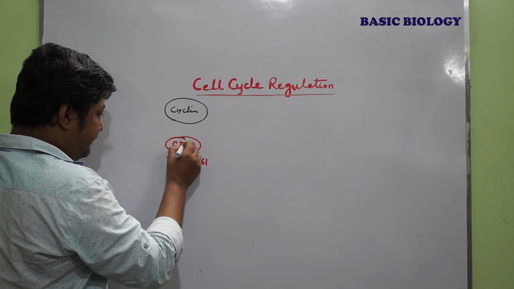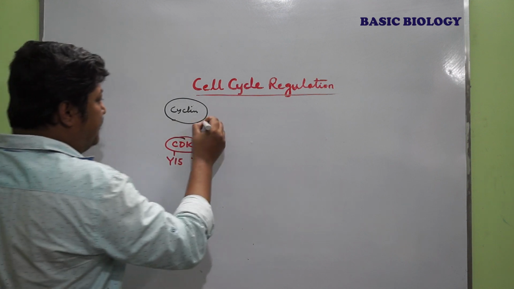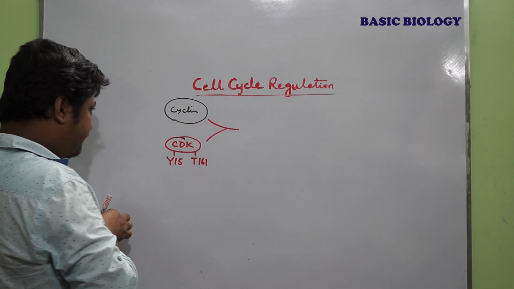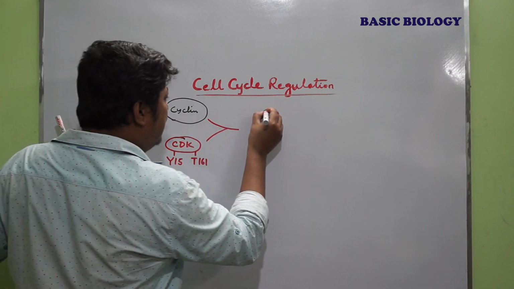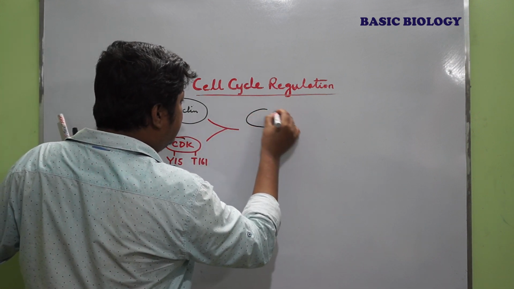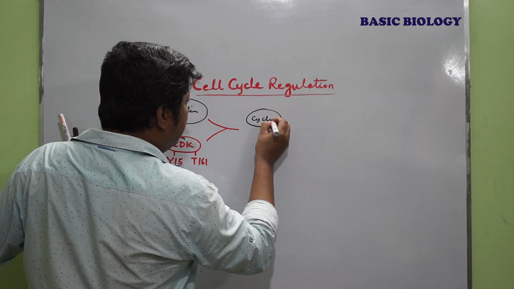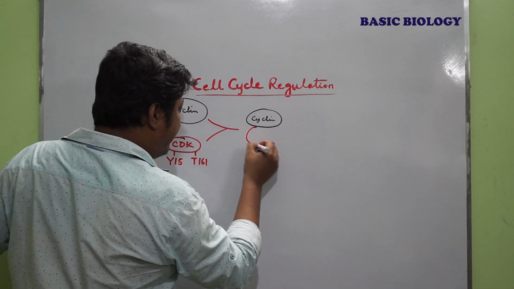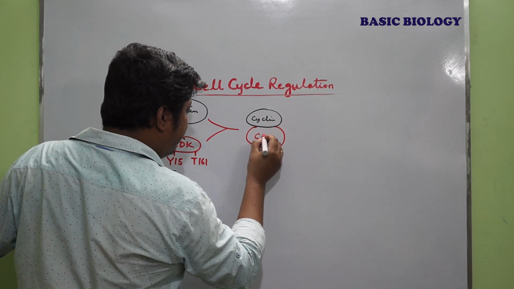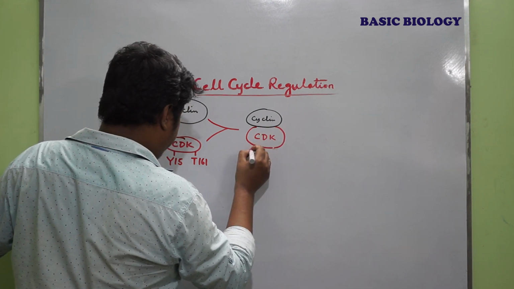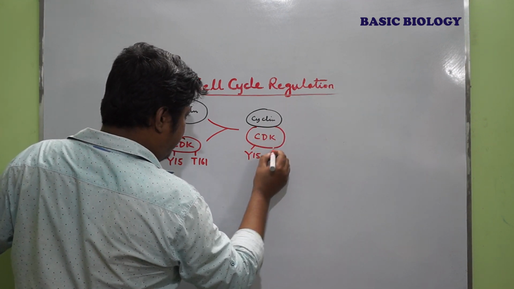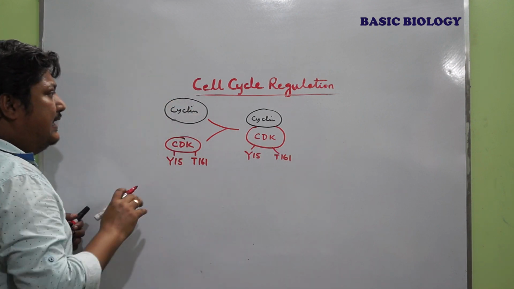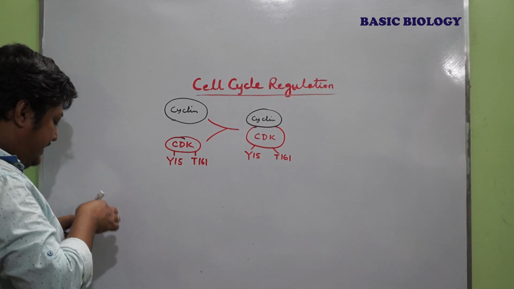This is CDK. Now, the cyclin and CDK together form a CDK cyclin complex, but still this complex is inactive.